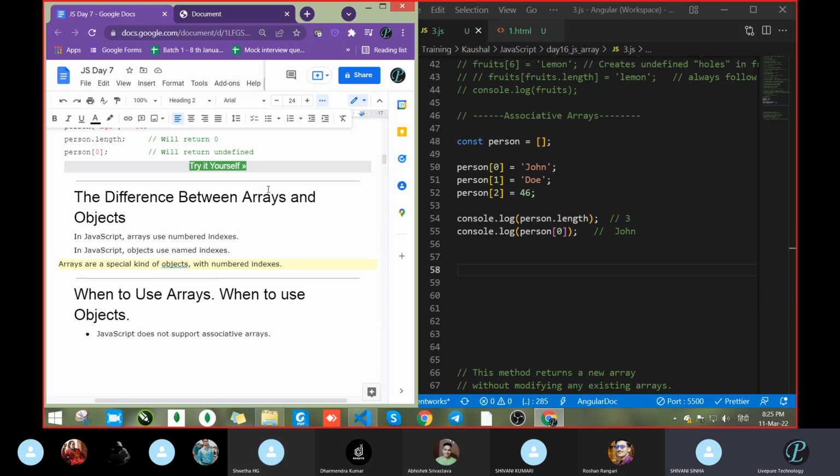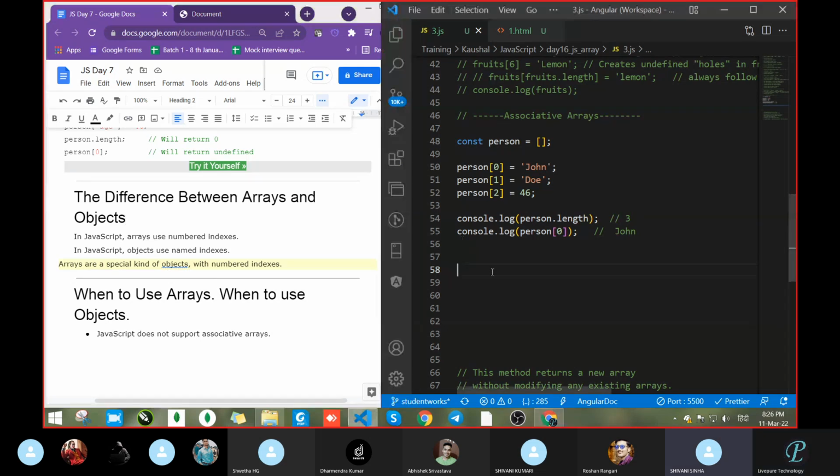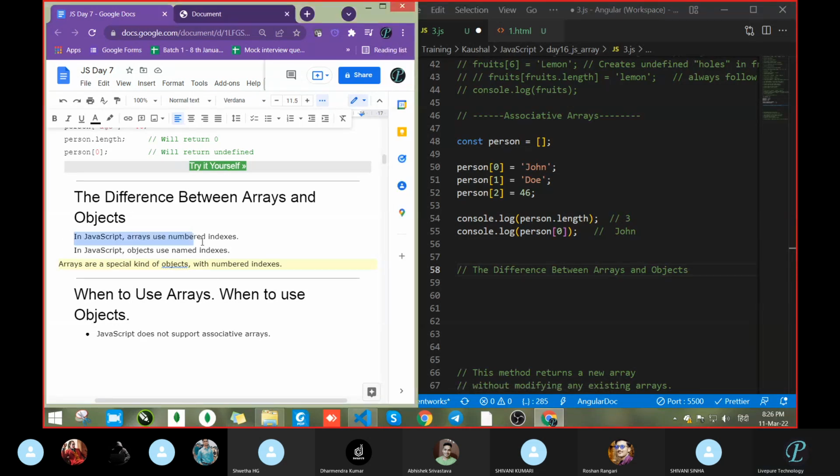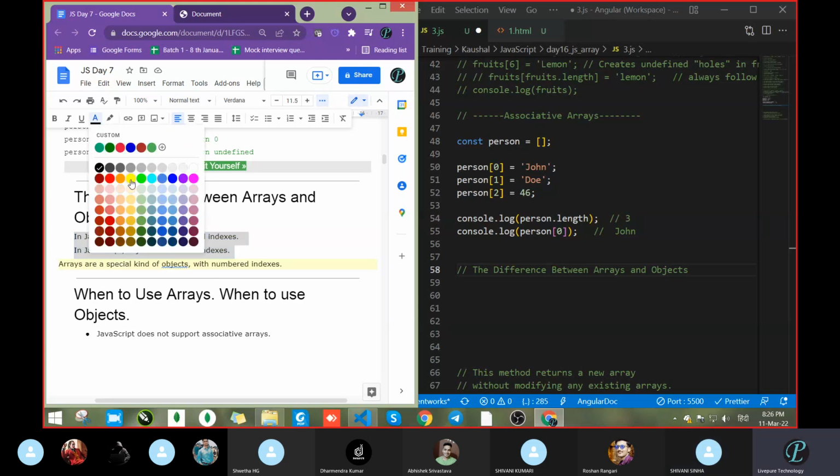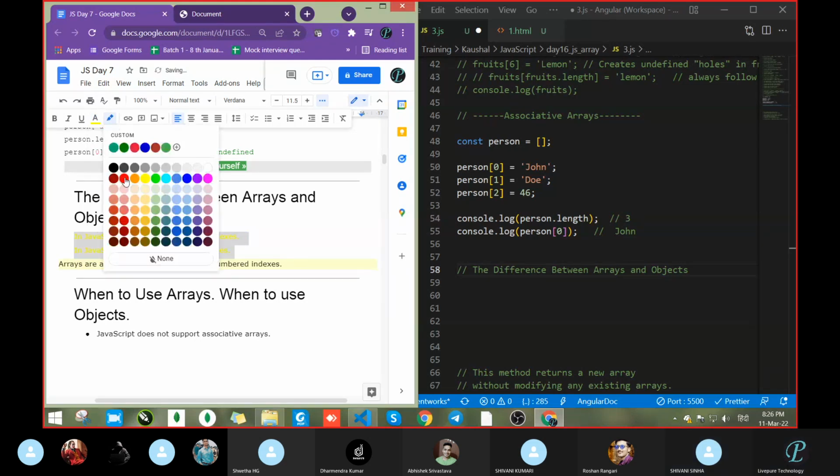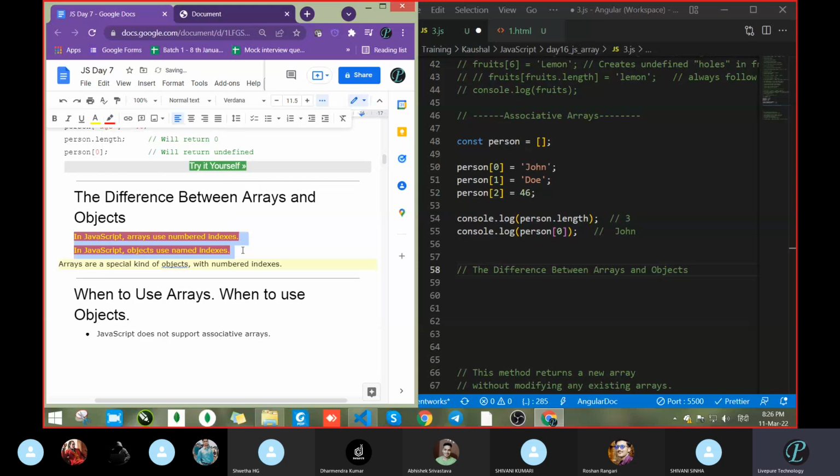Slowly she will get it. Okay, so next, what is the difference between array and object? This came the third time. From yesterday we had discussed: in array we use numbered index, in object we use named index. See, it's written here, Shivani. So this thing we started discussing from yesterday itself.